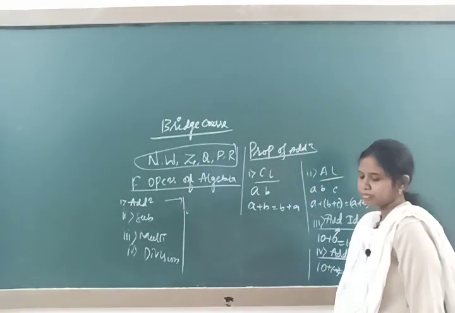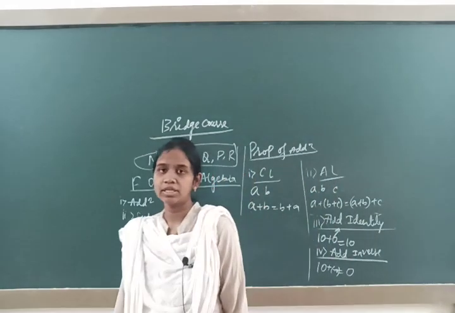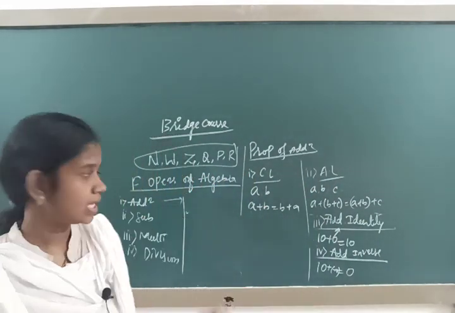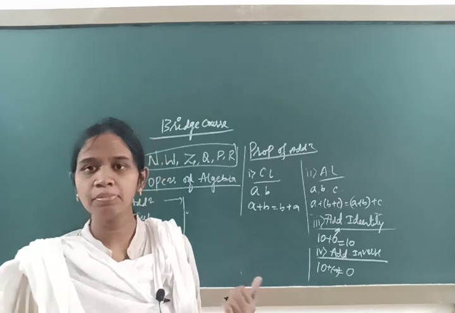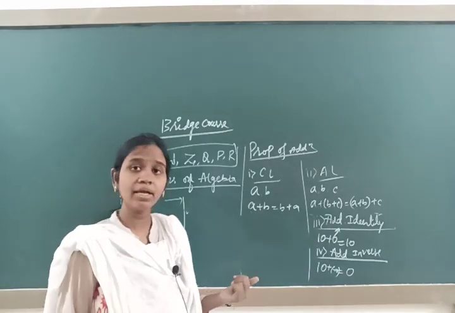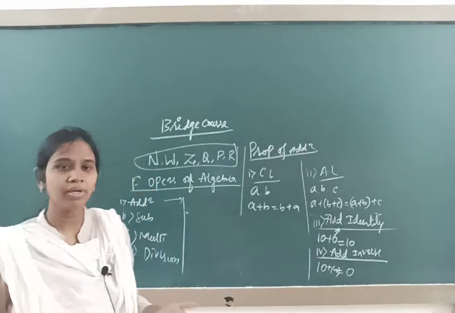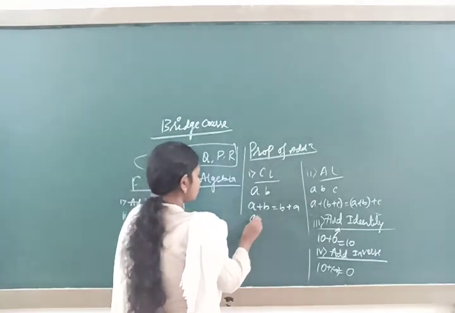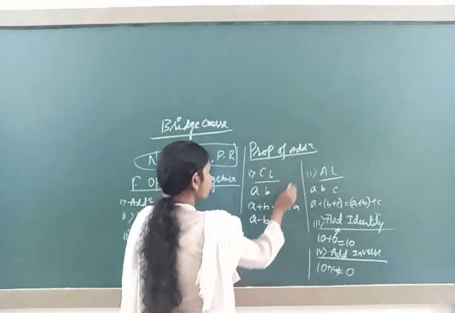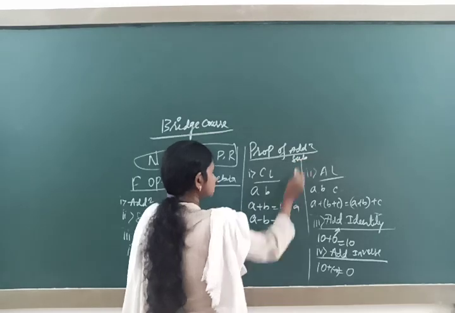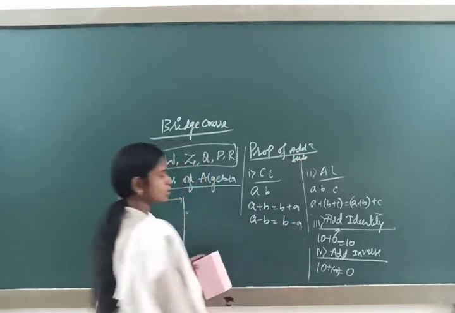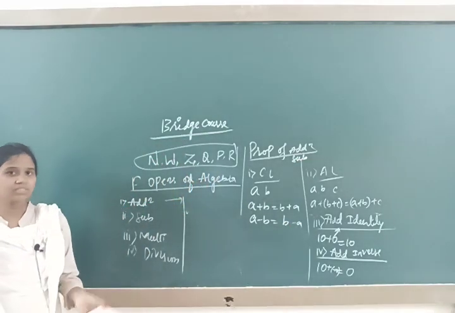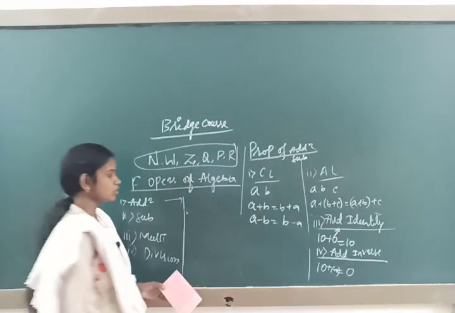This is the commutative law in case of addition. The operation was plus: a plus b is equal to b plus a. Now what will I take? a minus b is equal to b minus a, I will check, because we are dealing with properties of subtraction. b minus a, is it the same? We have to cross verify.